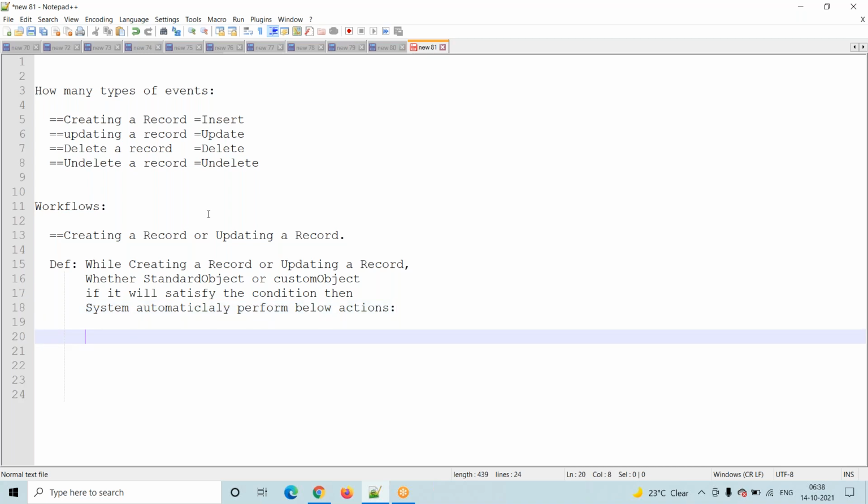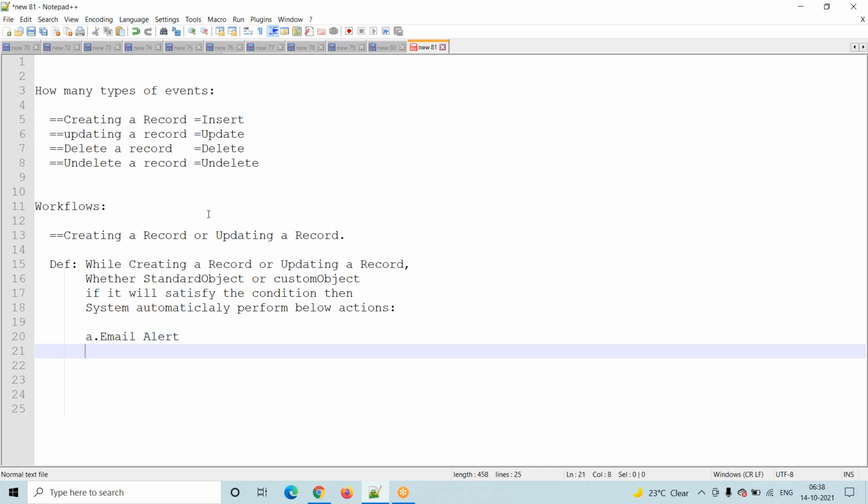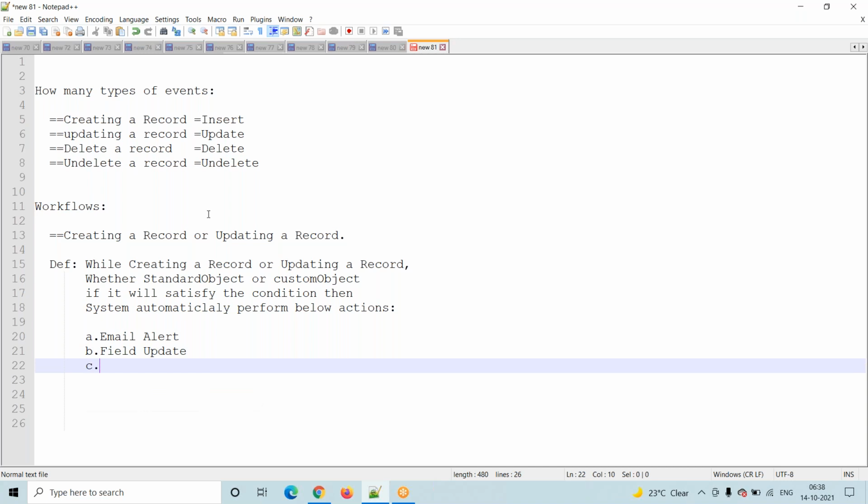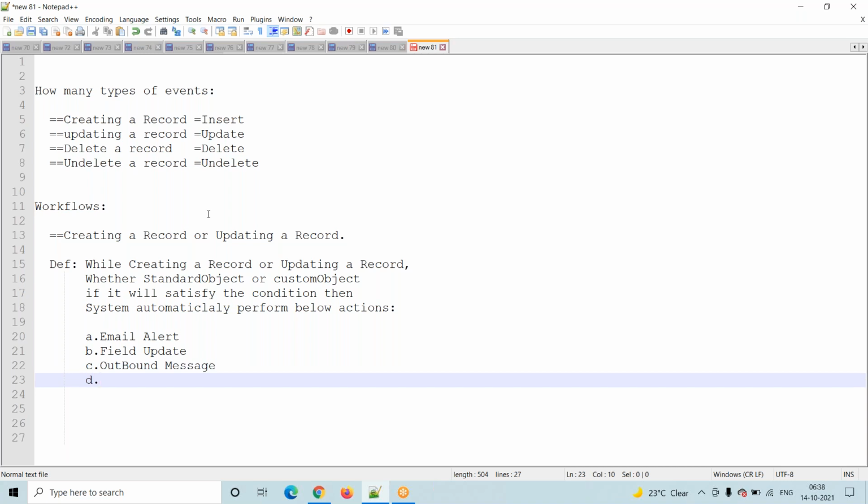One is email alert, the next one is field update, then the next one is outbound message, and the next one is task.